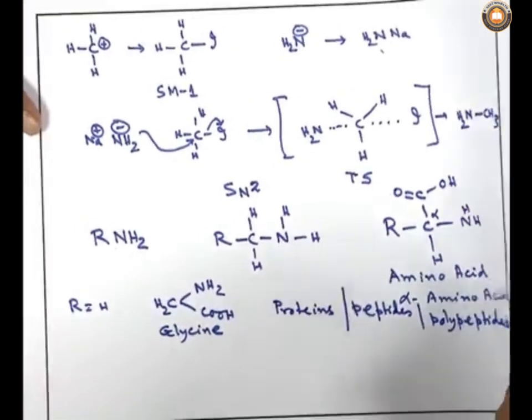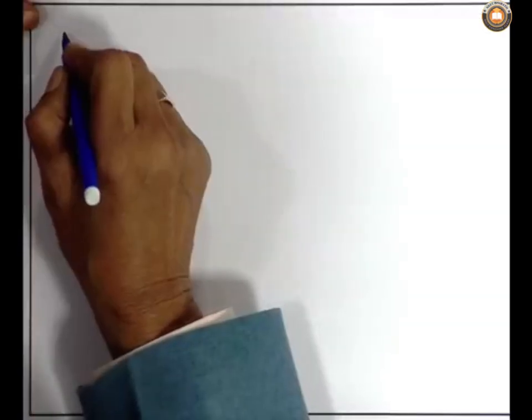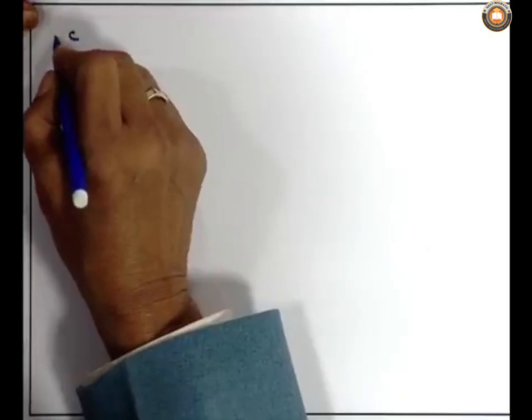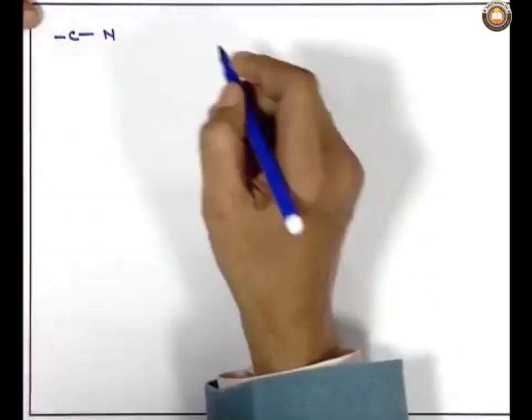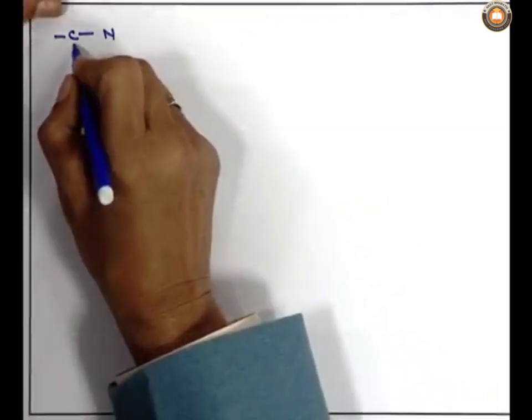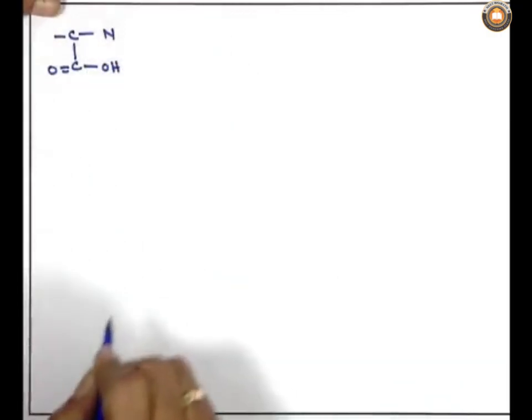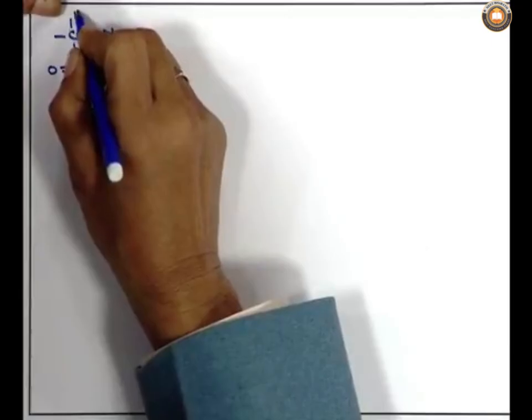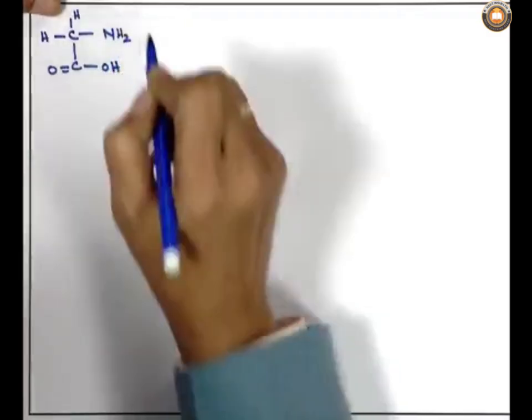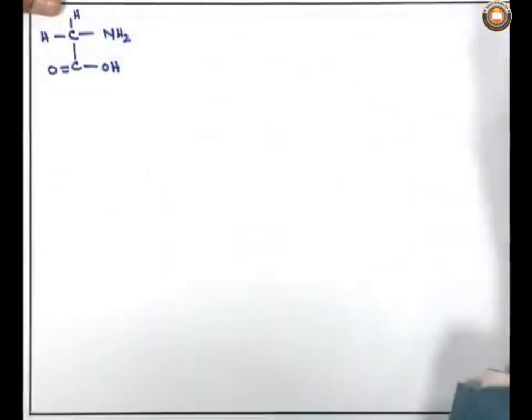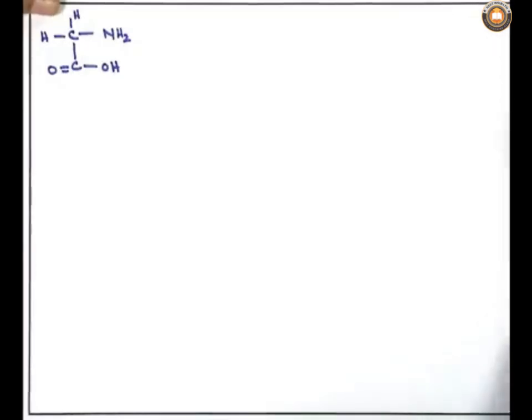Now, let me write down some interesting features of this compound. I told you at the beginning that a carbon nitrogen bond is a must, and in this case another functionality is fixed, that is COOH, and the remaining positions are hydrogen, and of course I have to satisfy the valency of nitrogen. So, it is CH2NH2COOH, an alpha amino carboxylic acid. So, I have rewritten the glycine structure.